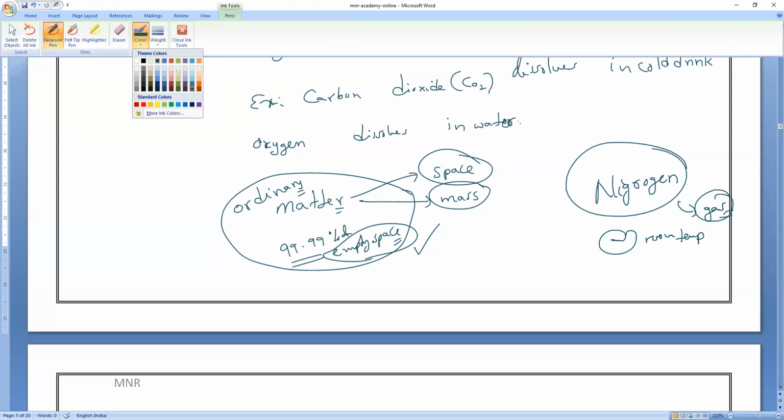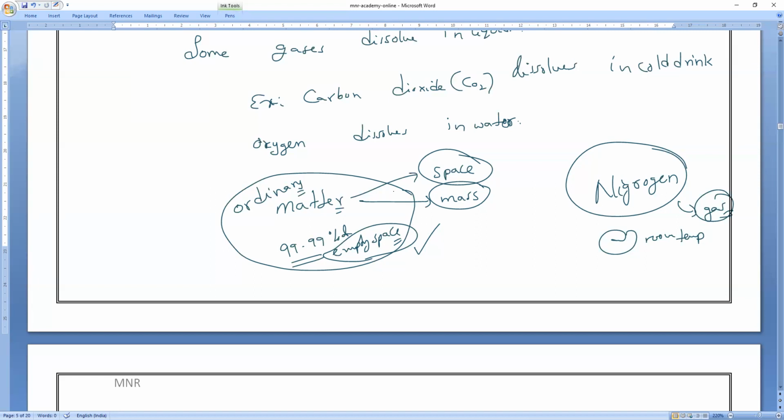Now, nitrogen gas becomes liquid. If you want to make it into liquid, you have to reduce the temperature to minus 196 degrees Celsius. Of course, in the second chapter we will do it.